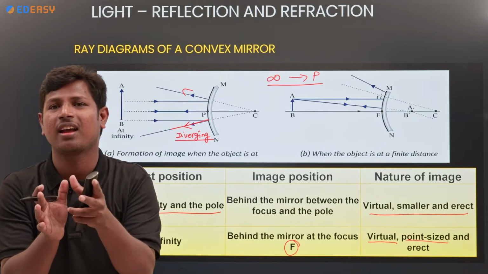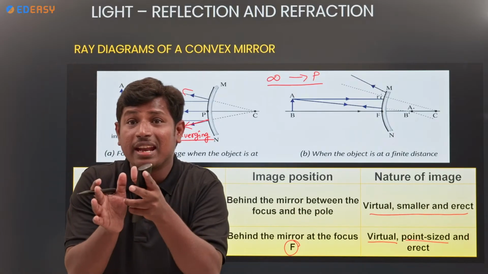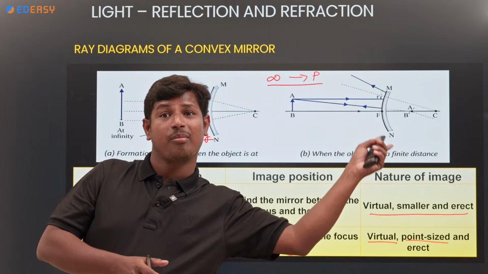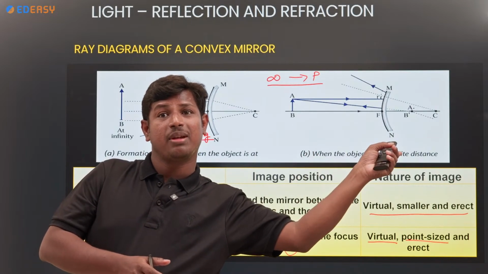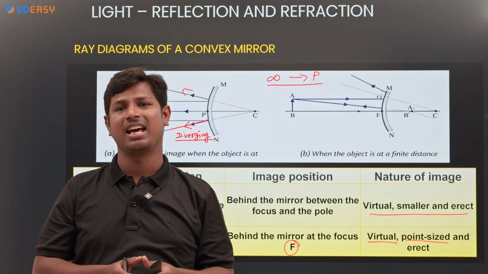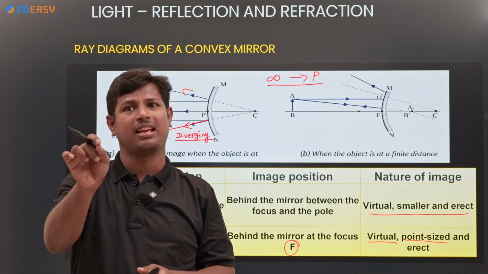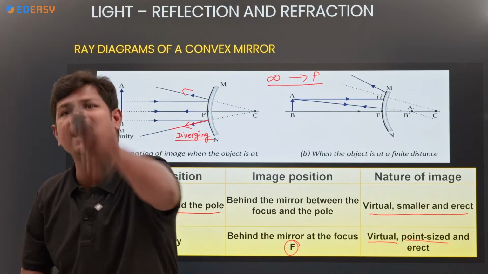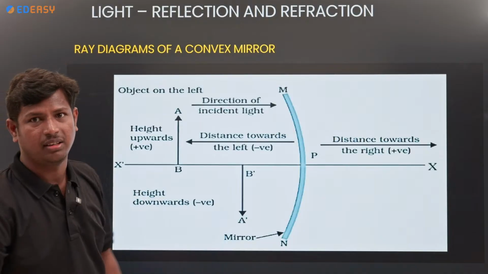So, where is that object? Between P and F. Where is the image? Behind the mirror, in concave mirror. What is the nature of the image? Virtual, highly enlarged. Only in that case. In the remaining cases, the concave mirror forms the real image only. Clear? Next one. Next.